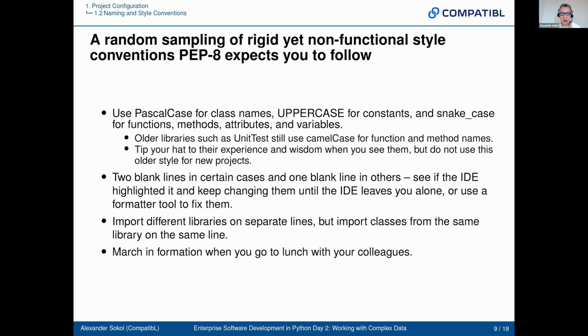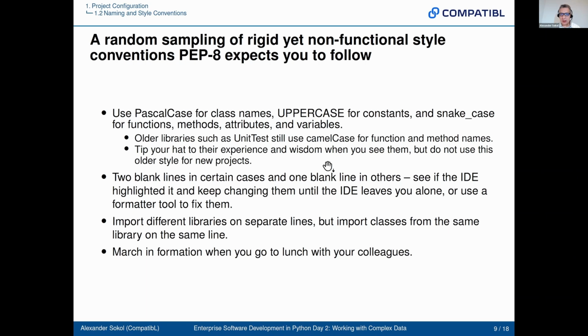So here's a random sampling of rigid but not functional conventions that PEP 8 expects you to follow. You're expected to use Pascal case, which was pioneered by the programming language Pascal many years ago, a precursor of C++. In this style, each word starts with a capital, so it's called Pascal case. Pascal case for class names, uppercase for every letter of constants, and then snake case, the one with underscores, so it looks like a snake. Well, at least it's supposed to. Snake case for functions, methods, attributes, variables.